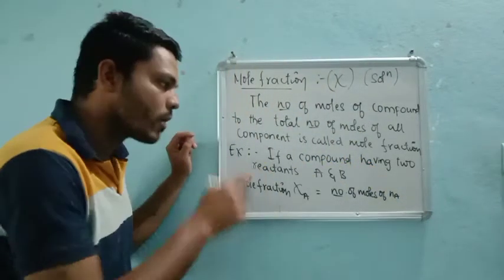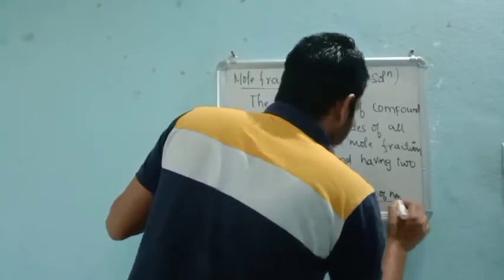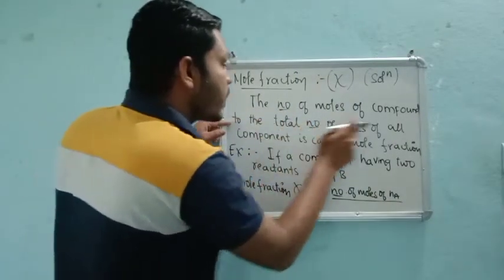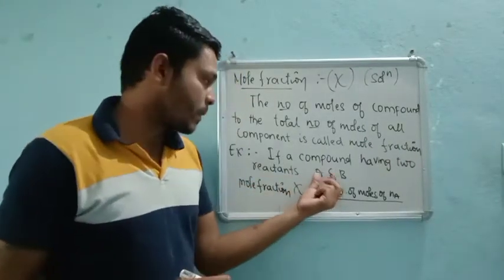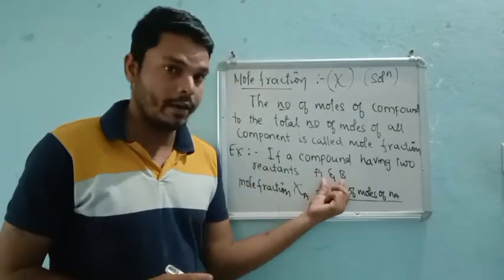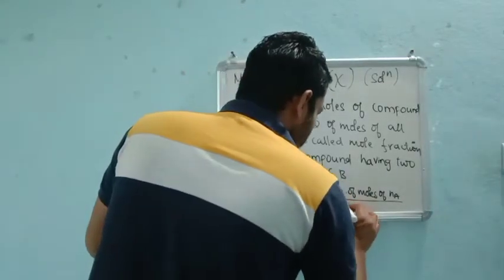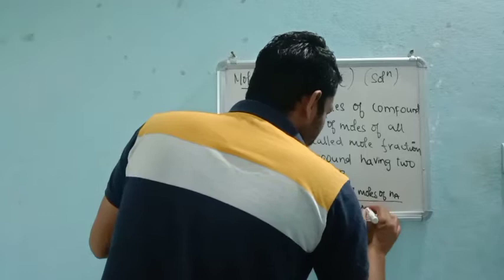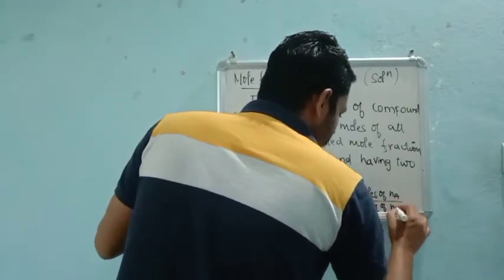Number of moles of compound A divided by the total number of moles of all compounds present, A and B. So the total moles is nA plus nB.